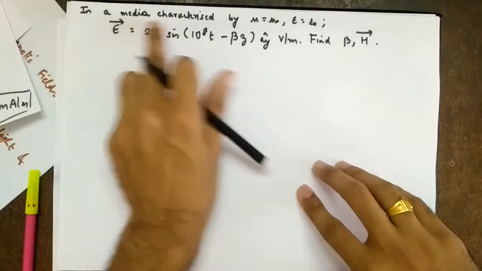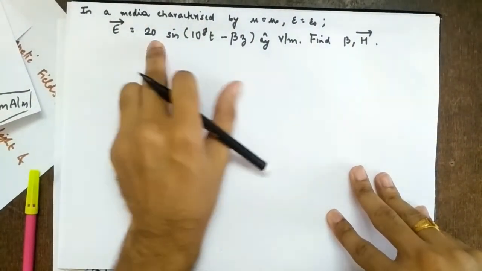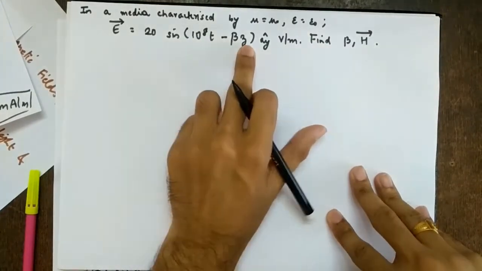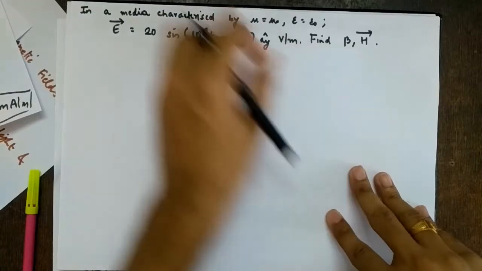So let's take the last sum for today. Is that sum? Yeah. So again, same way, in a media characterized by mu equal to mu 0, epsilon equal to epsilon 0, E vector is 20 sine of 10 raised to 8t minus beta z, A y cap volts per meter. Find beta and H vector, right?